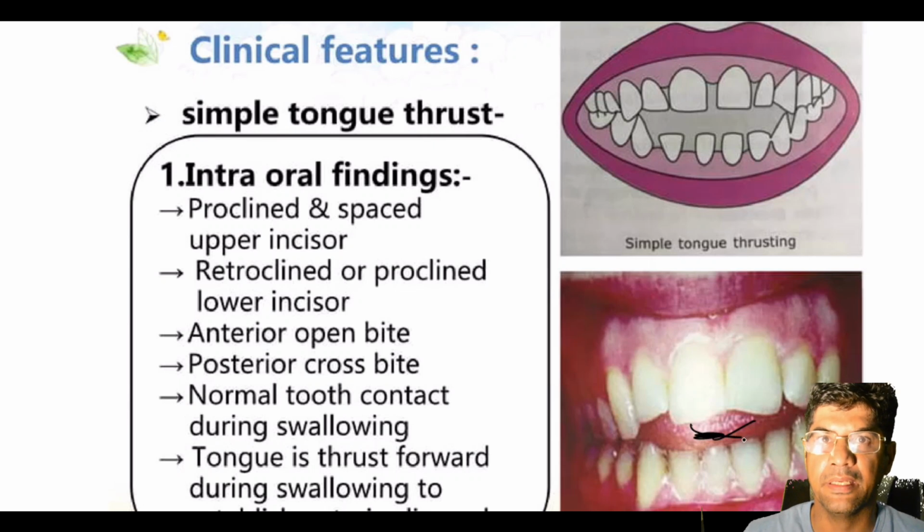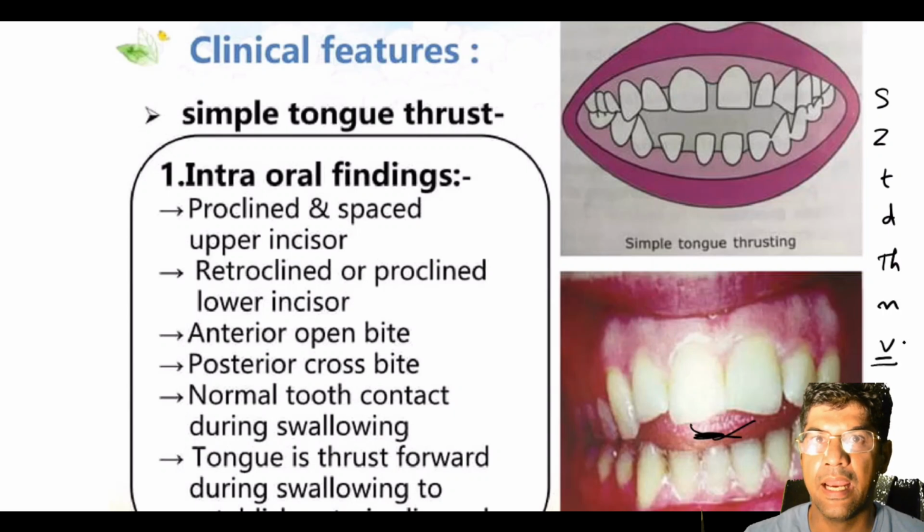There may be sibilant lisping and difficulty articulating sounds like S, Z, T, D, TH, N, and V. There is an increase in the anterior facial height.